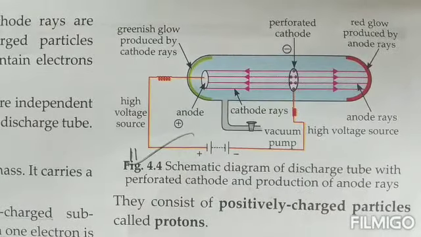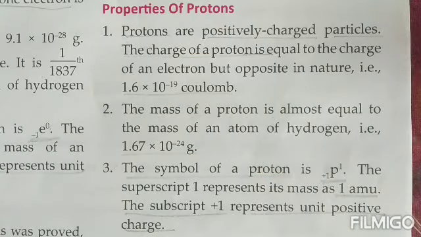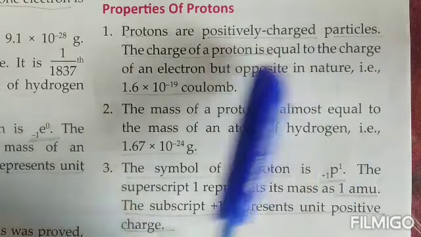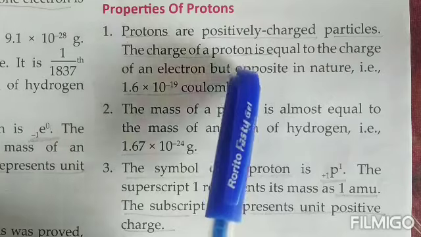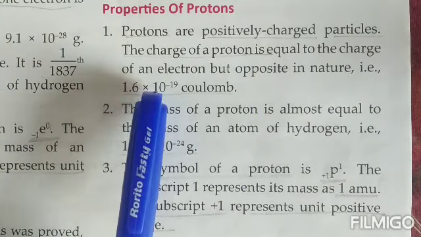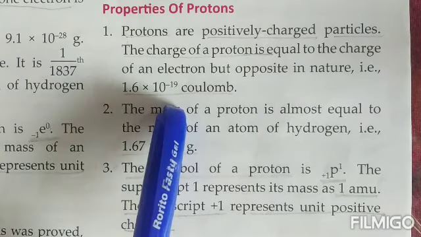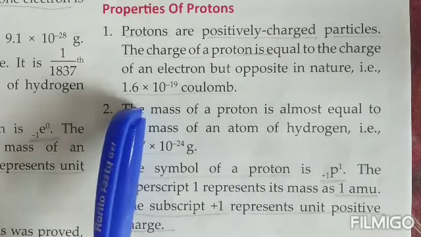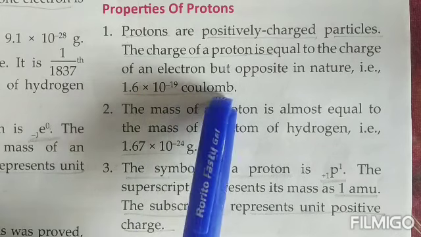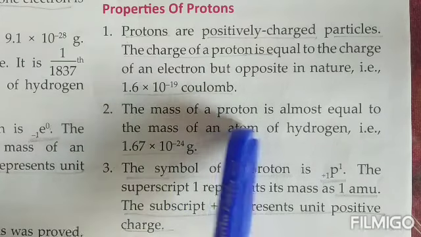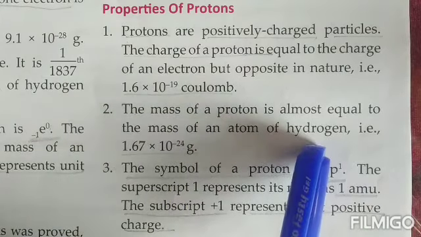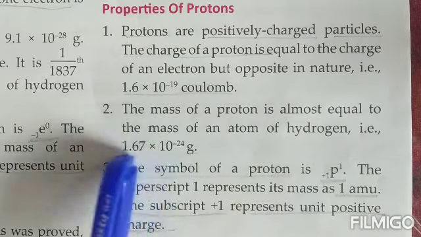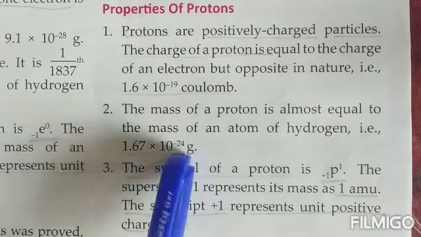Then coming to the properties of the protons, children. The first property: protons are positively charged particles. The charge of a proton is equal to the charge of an electron. That means in charge both of them are the same. The only thing is they are opposite in nature. One is positive and the other is negative. It is 1.6 into 10 to the power minus 19 coulomb. The mass of a proton is equal to the mass of an atom of hydrogen, that is 1.67 into 10 to the power minus 24 grams. You will have to learn these numbers, children.